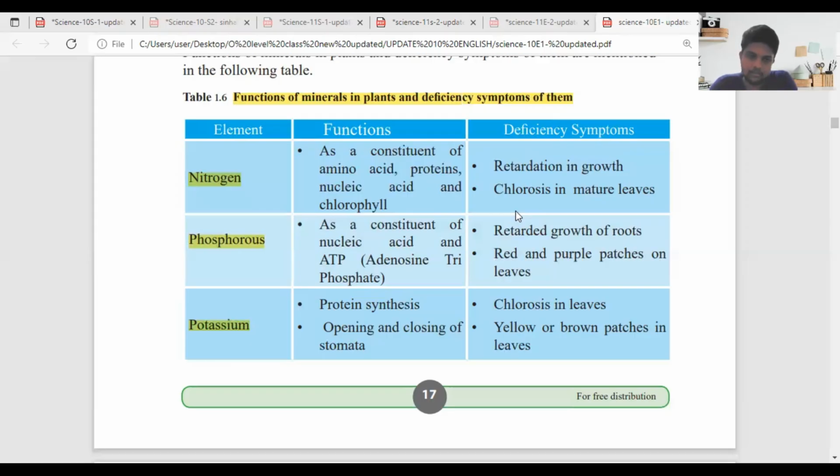Okay, let's read it, Dharu. First element, nitrogen. Function is as a constituent of amino acids, proteins, nucleic acids, and chlorophyll. Deficiency symptoms are